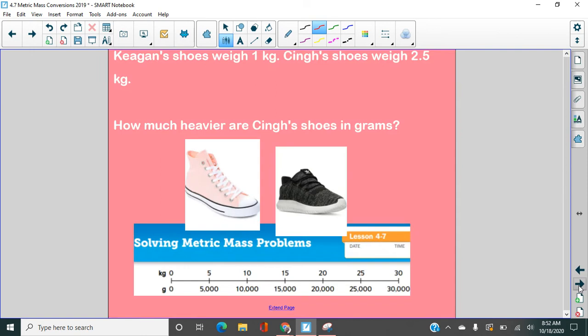All right, you help me here. Keegan's shoes weigh 1 kilogram. Sing's shoes weigh 2 and 5/10 kilograms. How much heavier are Sing's shoes in grams? Here's your first clue: how much heavier? Is this an addition problem or a subtraction problem? This is subtraction because we're finding the difference, right? Whenever we have to find the difference, it's always subtraction.